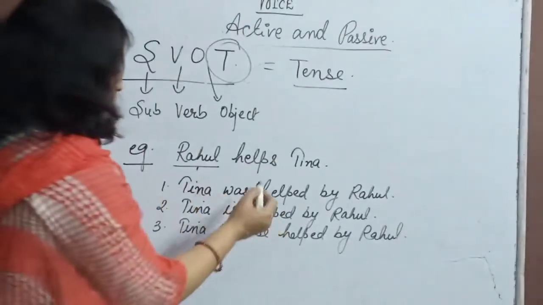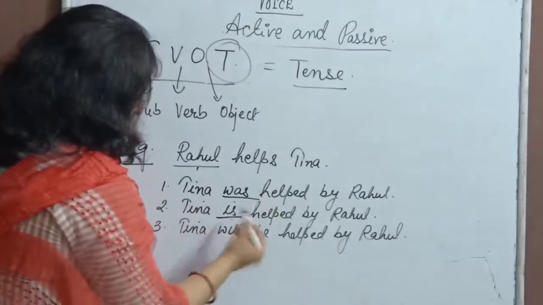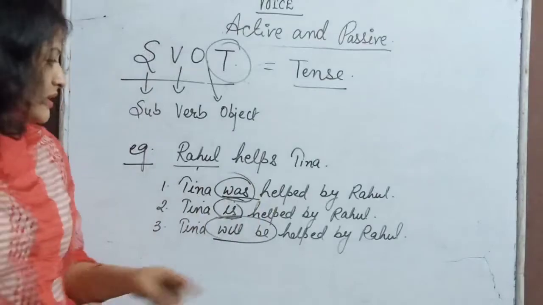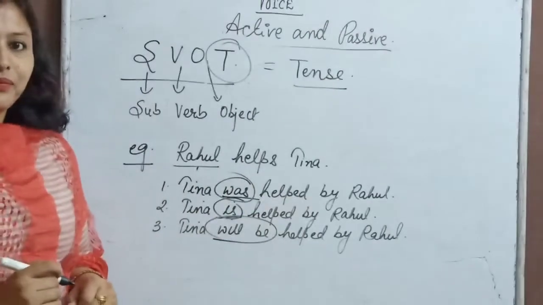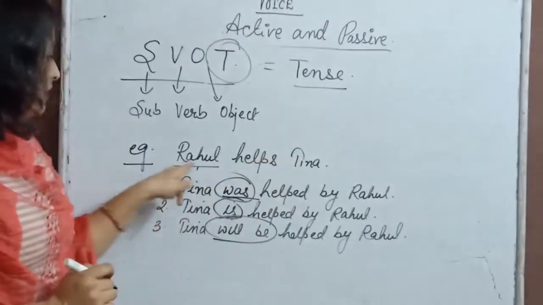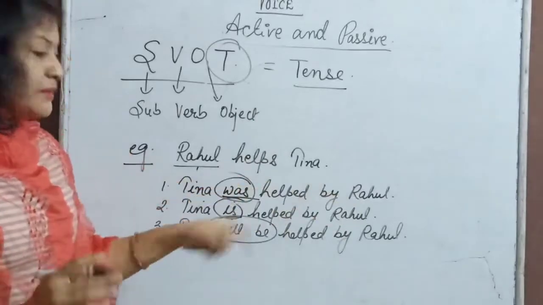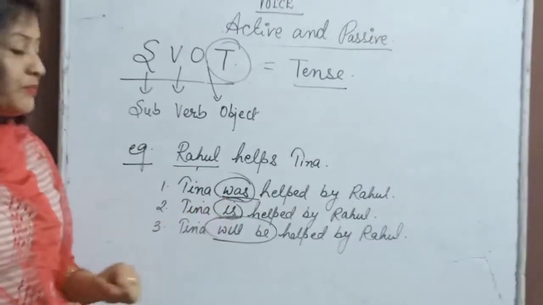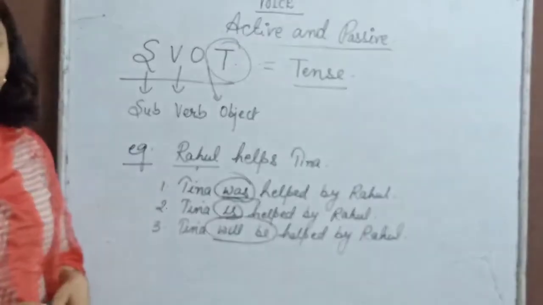Ma'am, what do I need to write here? Is it was, is, will be? What do I need to write over here? I am quite confused in this. Otherwise I know everything. I know that the subject needs to be here, Rahul needs to be there, helps needs to be helped, which I am going to tell you later on. But what about this? So for this we need tense.